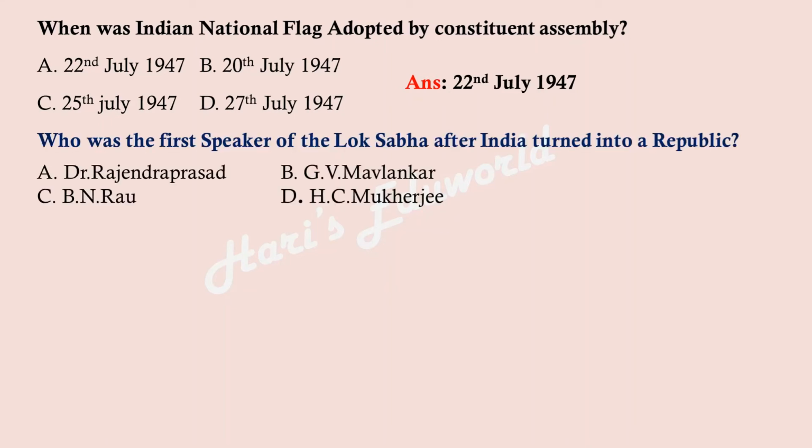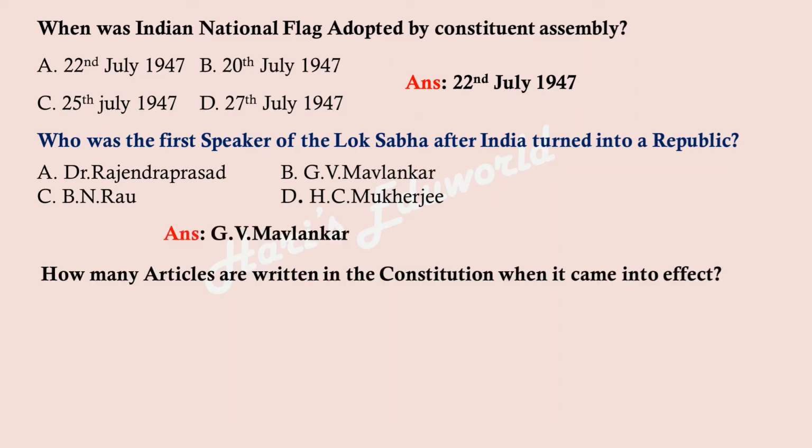Who was the first speaker of the Lok Sabha after India turned into a republic? Dr. Rajendra Prasad, G.V. Mavlankar, B.N. Rao, H.C. Mukherjee. The right answer is option B, G.V. Mavlankar. How many articles are written in the Constitution when it came into effect? Answer: 395 articles. And the Constitution consists of 22 parts and 8 schedules at that time.